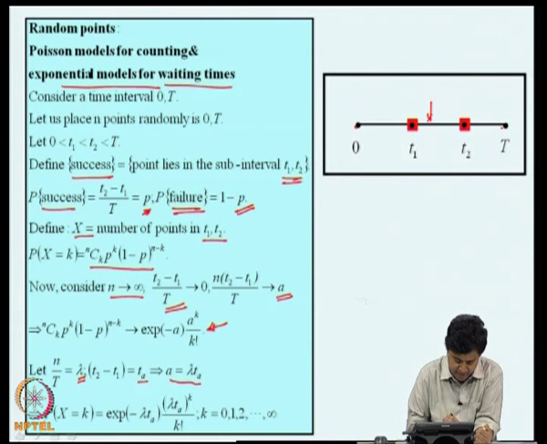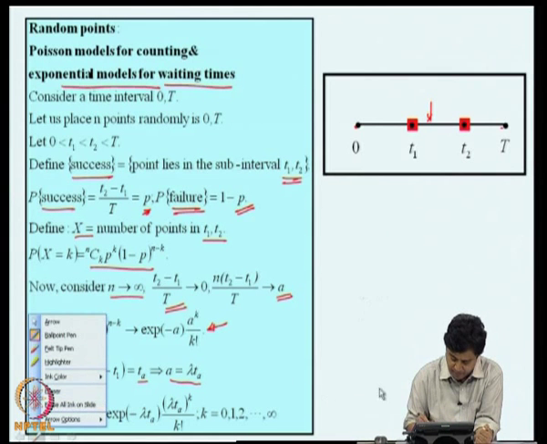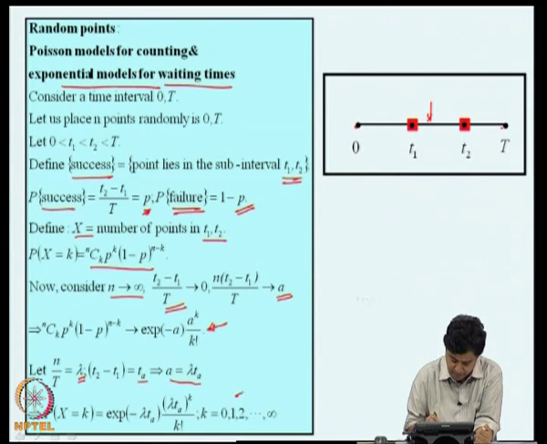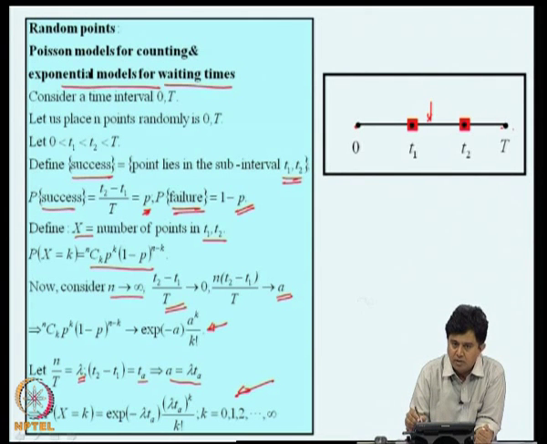Therefore, the probability of x equal to k is given by the Poisson model, exponential minus lambda tau times lambda tau to the power of k divided by k factorial, where k runs from 0, 1 to infinity. So, this is a Poisson model for random points occurring in the time continuum 0 to capital T.